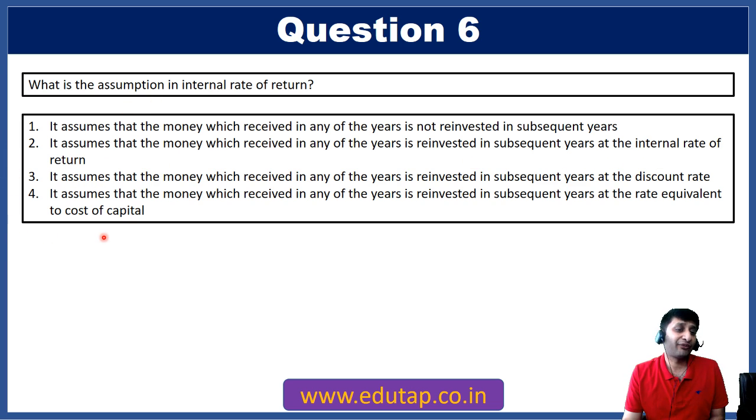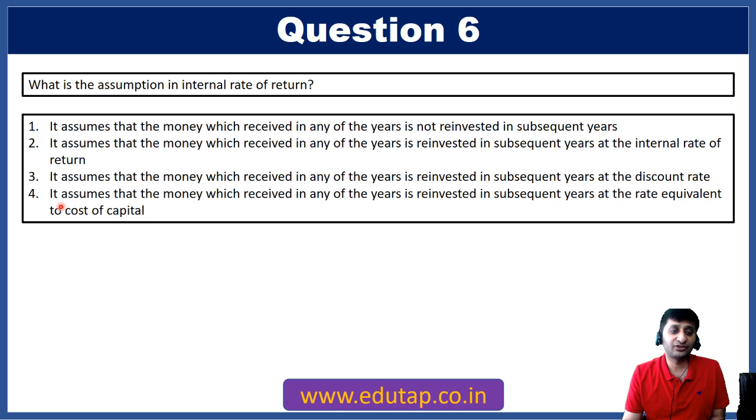Let me see what is written in options number 3 and 4 to be sure that we are taking the right option. Option number 3 says that it assumes that money which is received in any of the years is reinvested in subsequent years at a discount rate. No, it has to be invested at internal rate of return, not at discount rate. So the third option is wrong.